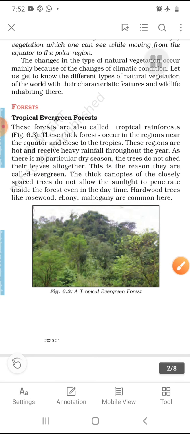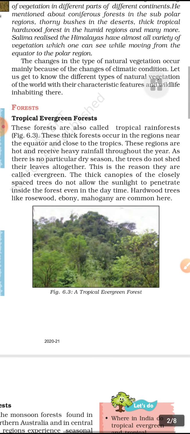We are going to discuss the characteristics of these forests. These forests are also called tropical rain forest. Tropical means the forests which are very near to the equator. These thick forests occur in the region near the equator and close to the tropics.